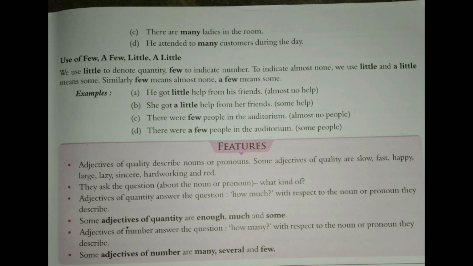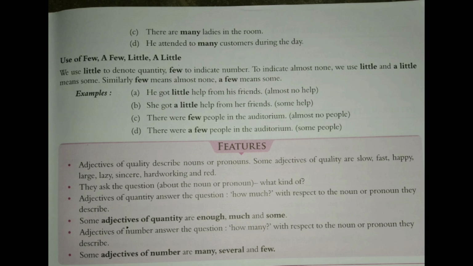Just we add a. Similarly, when we are talking about something countable and that is equal to none or zero, we use few. When the number of something is less but it is some, it becomes a few.